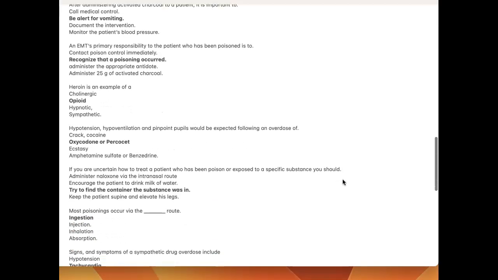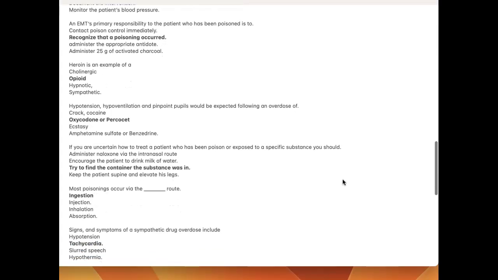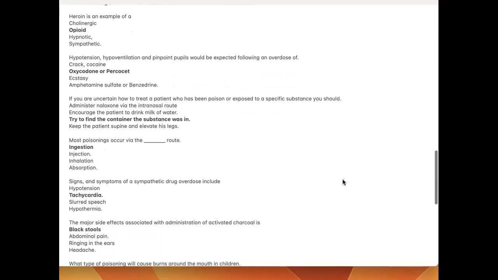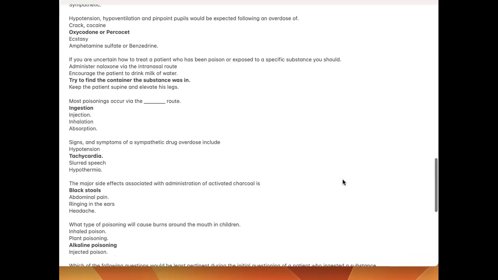Heroin is an example of an opioid. Hypotension, hypoventilation, and pinpoint pupils would be expected following an overdose of oxycodone or Percocet. If you are uncertain how to treat a patient who has been poisoned or exposed to a specific substance, you should try to find the container the substance was in.